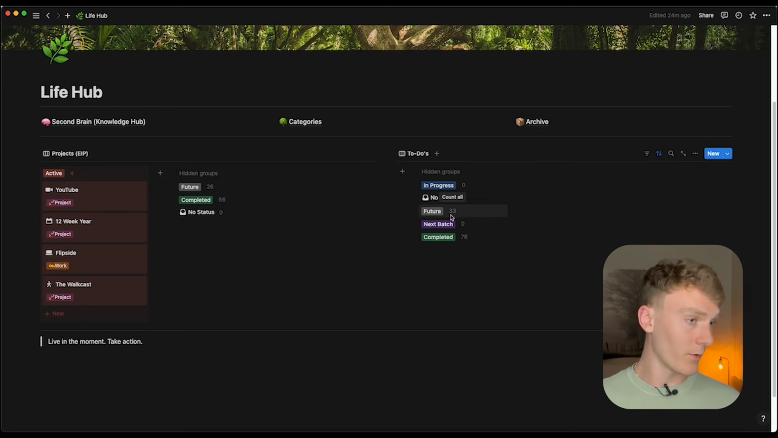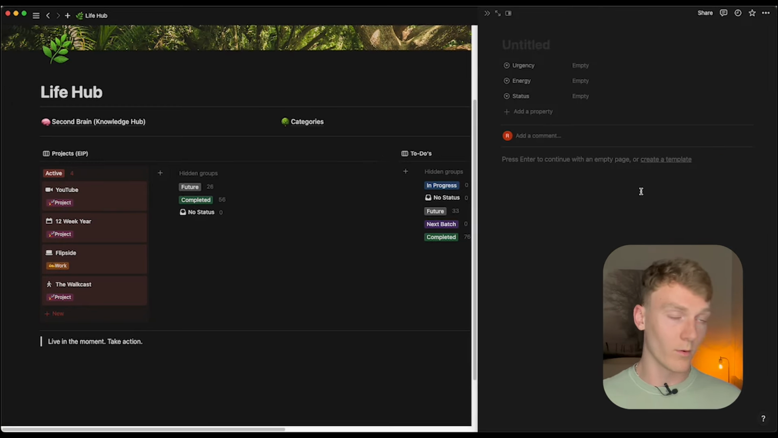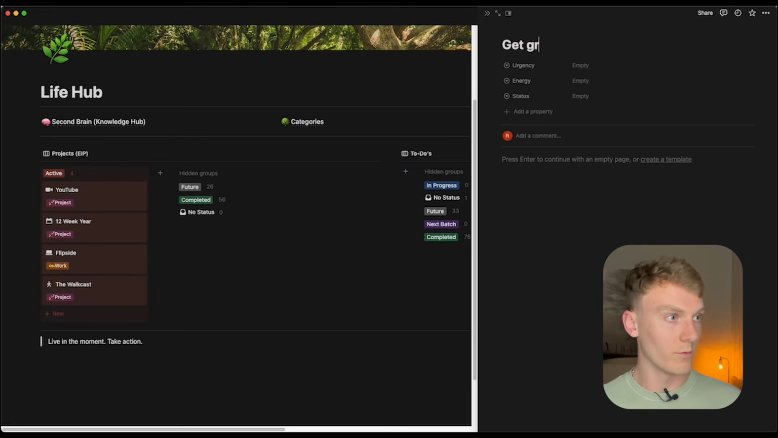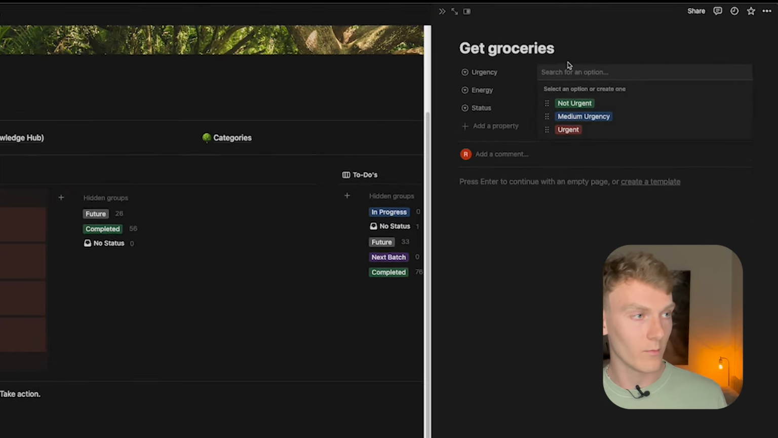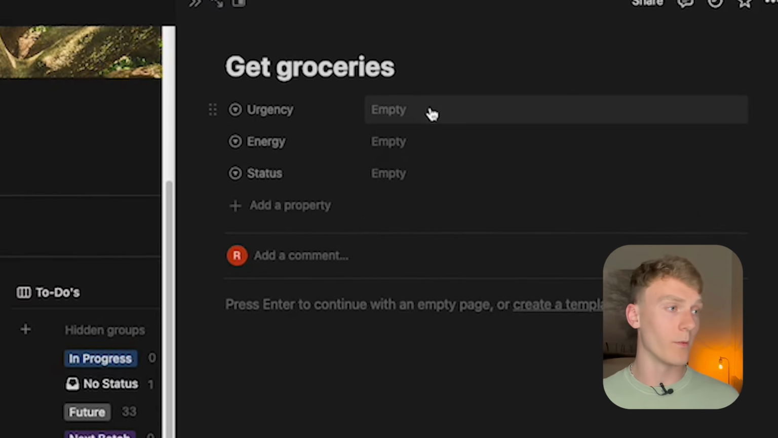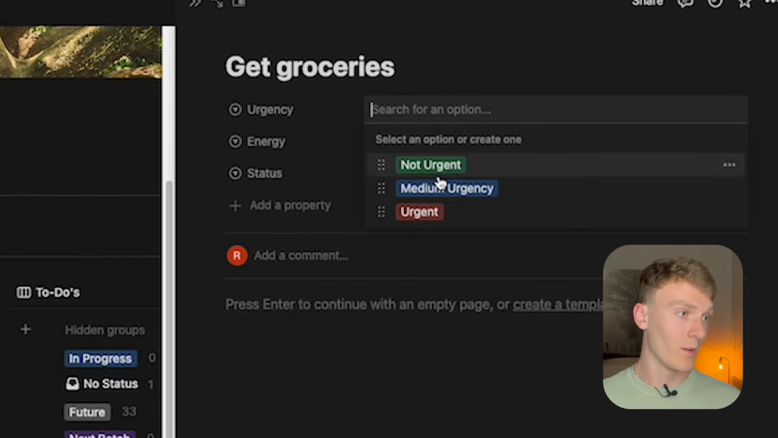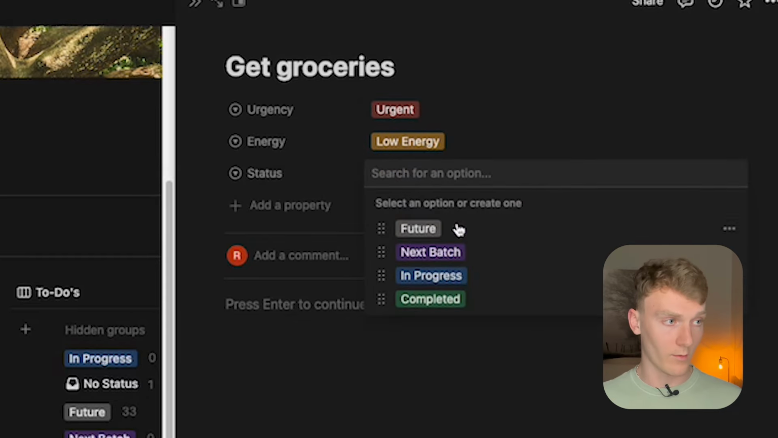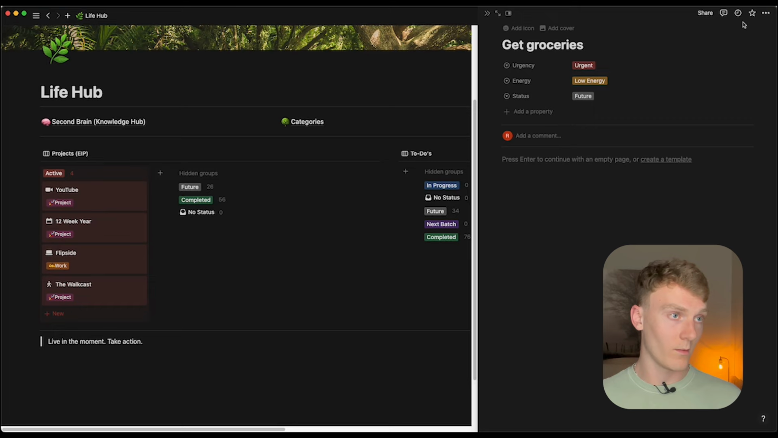But I basically, whenever I think of something that I need to do at some point, I will go on my phone or on my computer, make a new to-do. This would be, I don't know, get groceries, right? There's 3 different things that go along with each to-do item. There's the urgency, this would be how urgent it is, the energy it's required, and the status. So this would be future. So let me delete this one